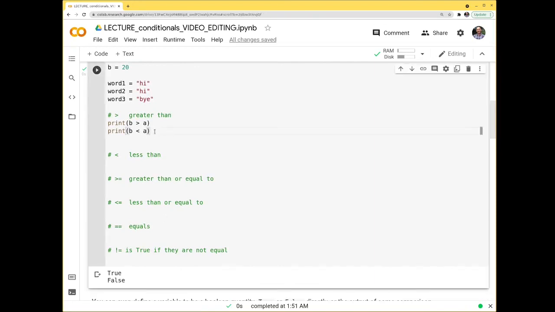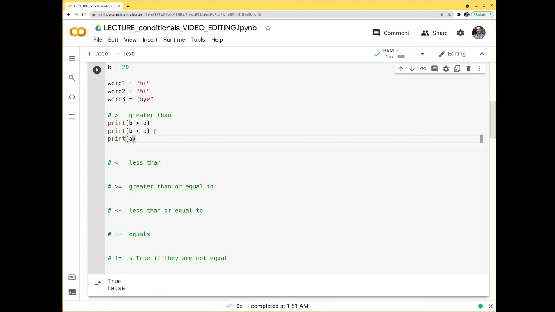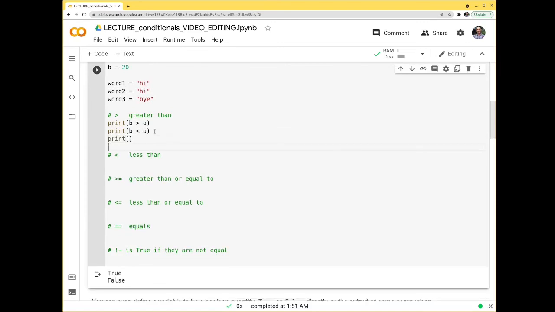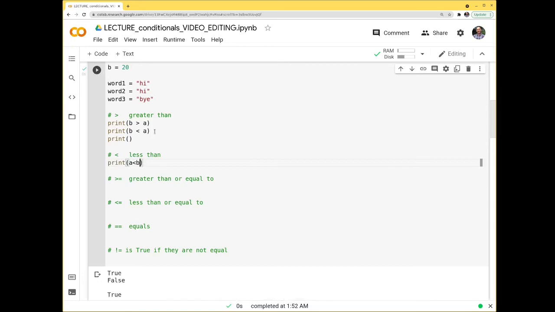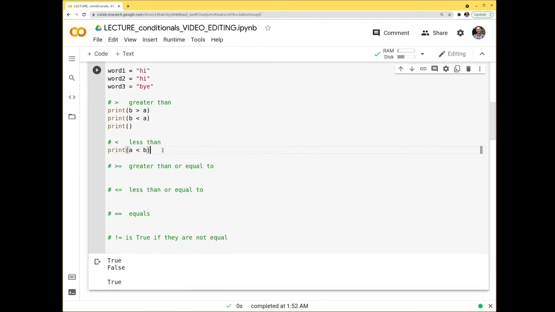Let me put a little print here. Okay, we can do the less than. So print a less than b. It doesn't matter if I have spaces or not here. I can just execute it like that if I want, and I get true. I tend to have spaces just for readability, but it's up to you how you want to write your code.